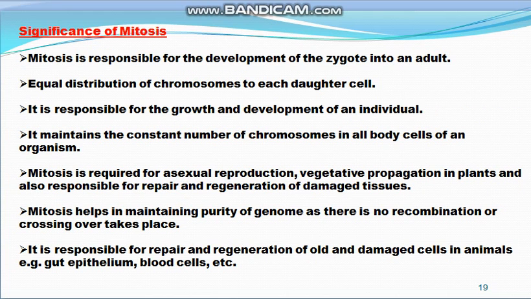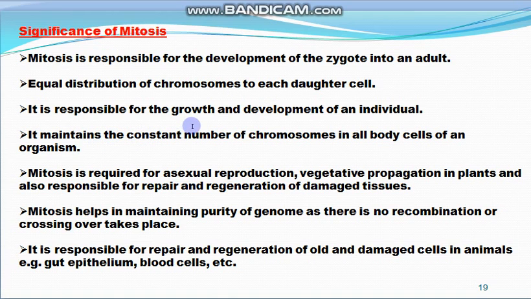Next comes the significance of mitosis. What is the importance? Why is the process of mitosis important? Mitosis is important because it is responsible for the development of the zygote into the adult. Then, equal distribution of chromosomes happens to each daughter cell in mitosis.